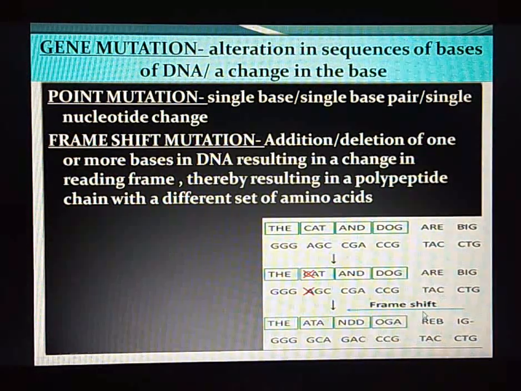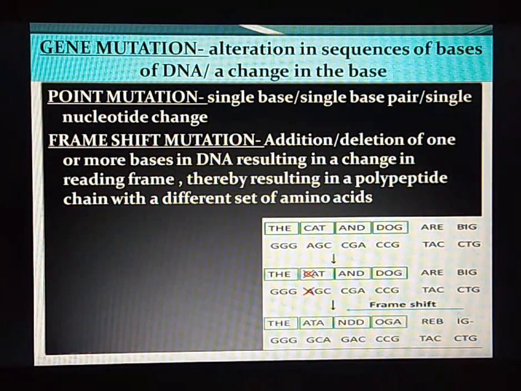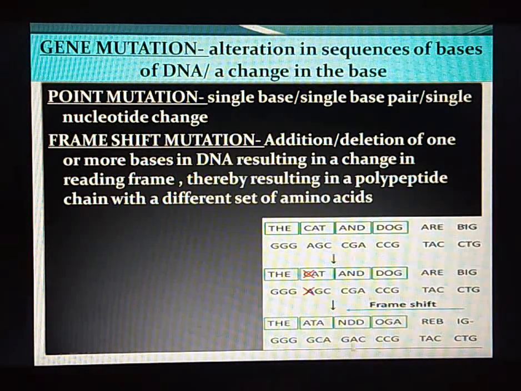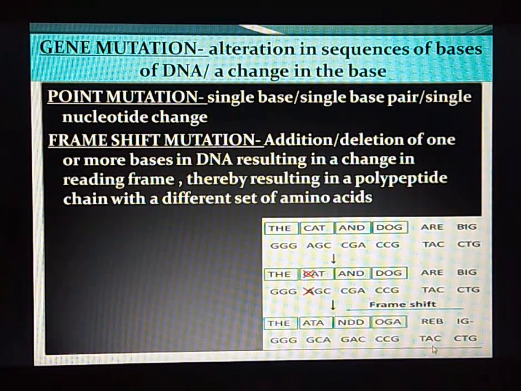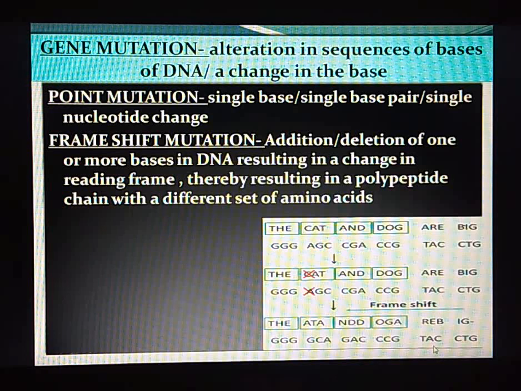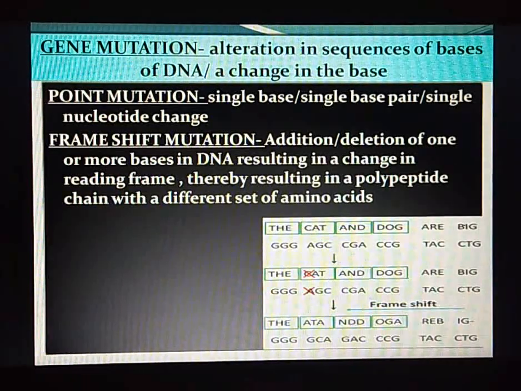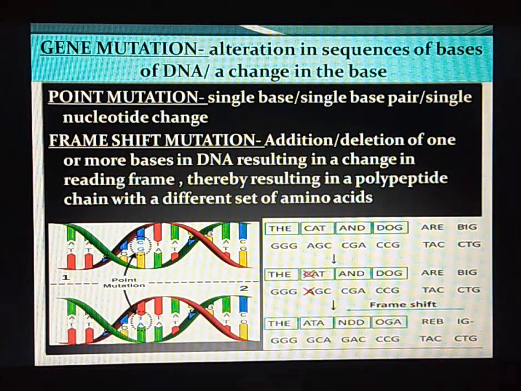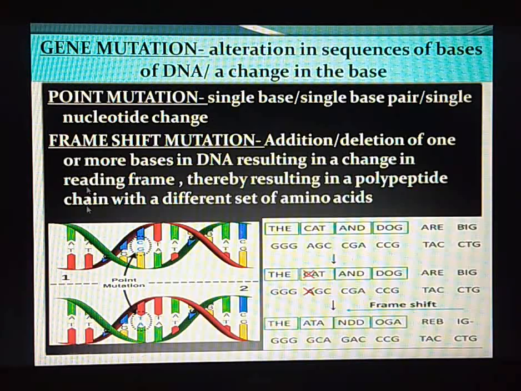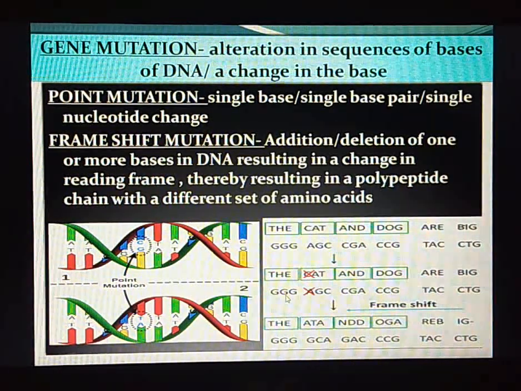So such a mutation we call frame shift mutation. And therefore the amino acids also will be completely different from that of the original one wherein it was supposed to be produced from that DNA. So this is about two types of gene mutation, point mutation and frame shift mutation.